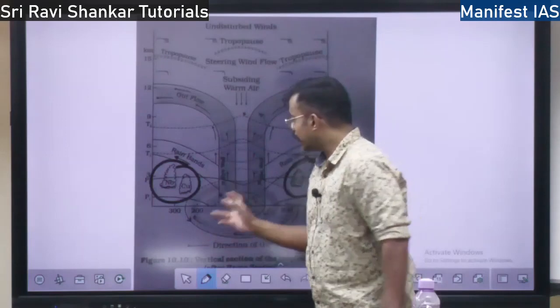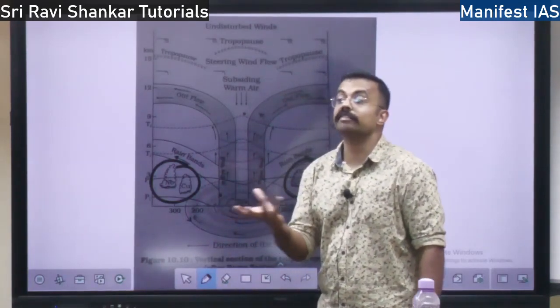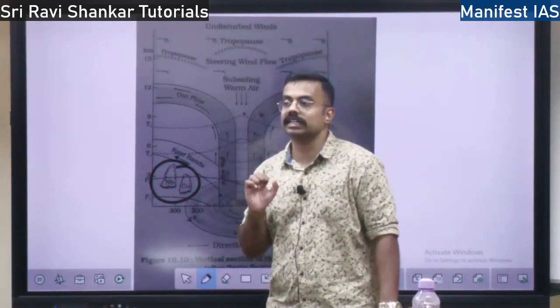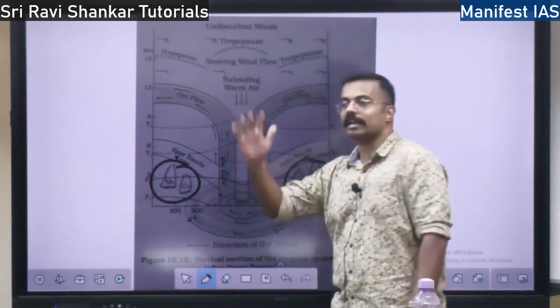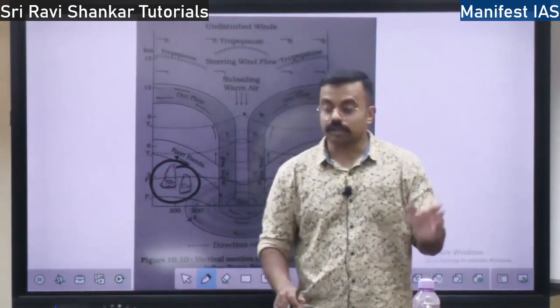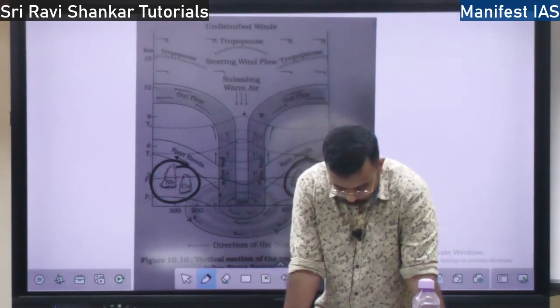Later, for a brief period, it will be very calm. There will be nothing. Why? The eye will enter. But you should not go out just because it has turned calm. Again, the second boundary will come in, and there will be storminess again. So this is the concept of the eye and eye wall around the cyclone.